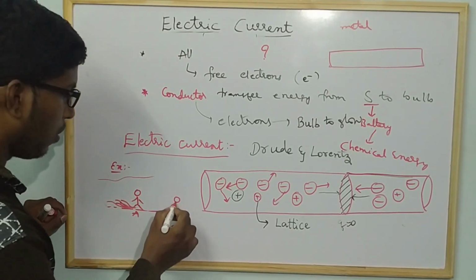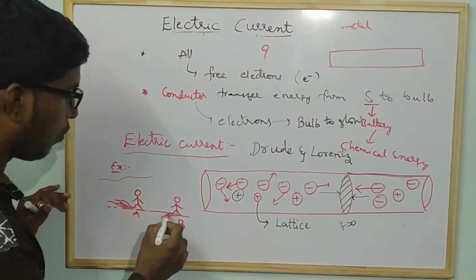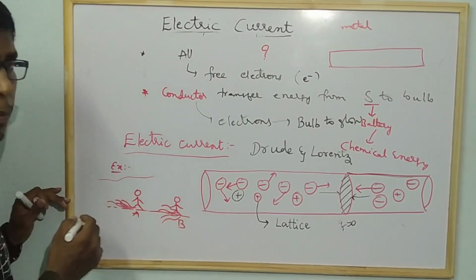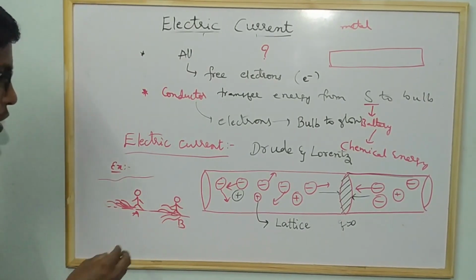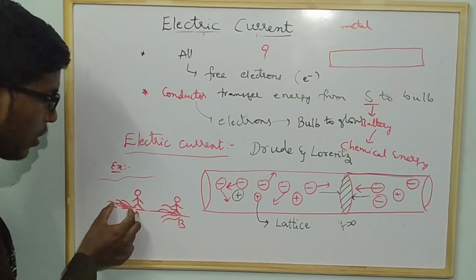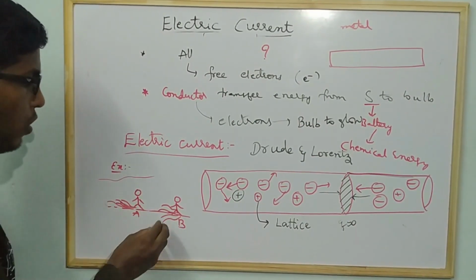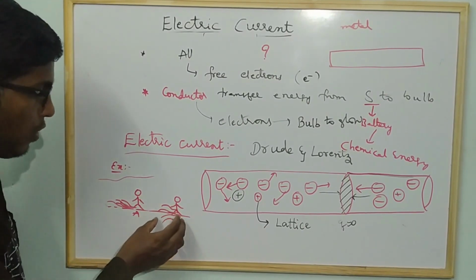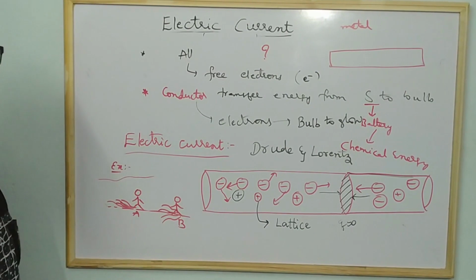After some time, assume that you are standing at point B, and here the water is flowing with much more speed compared with the first situation. So in a short period of time, the water is coming with more speed.